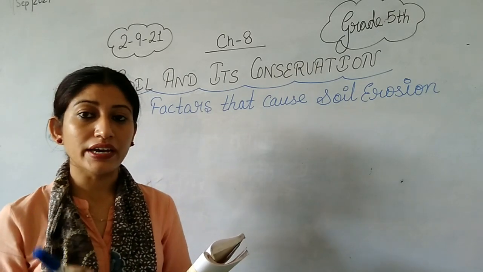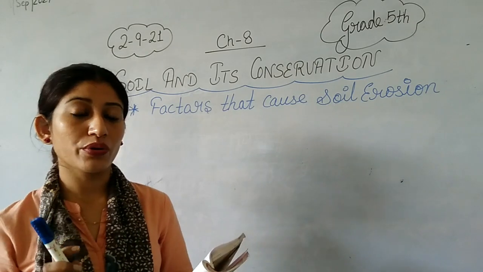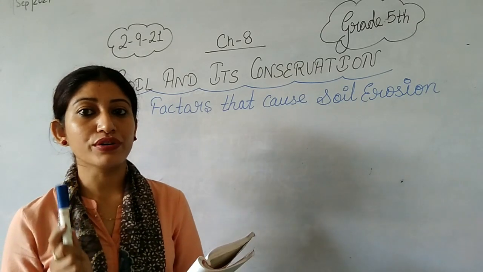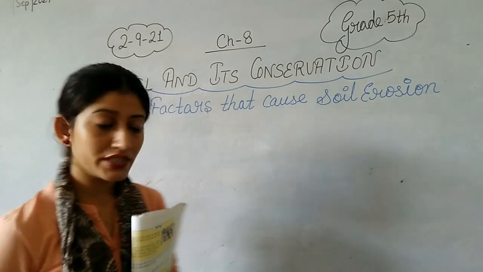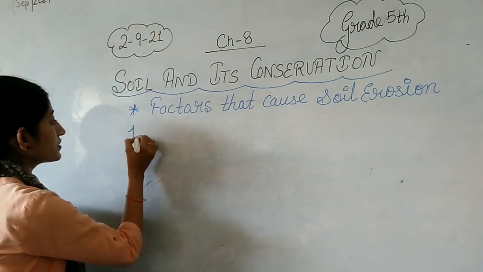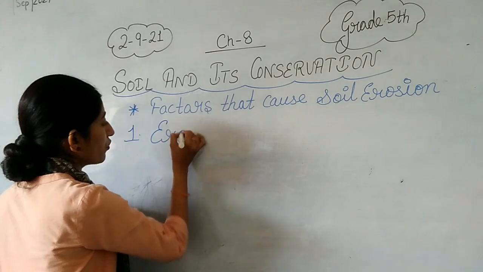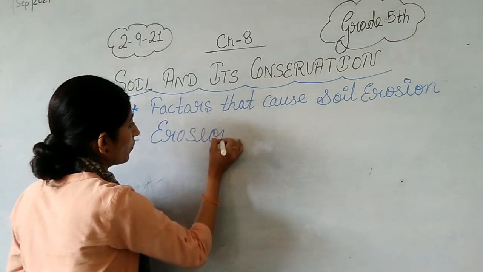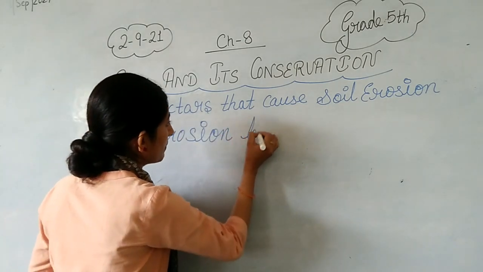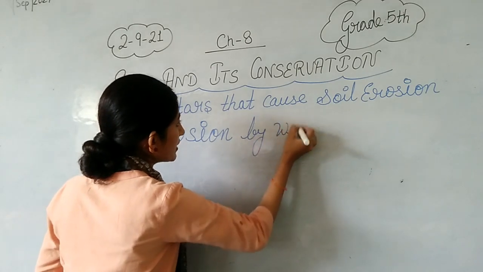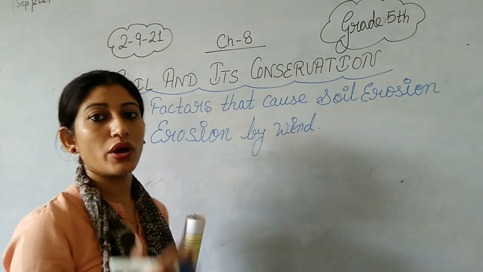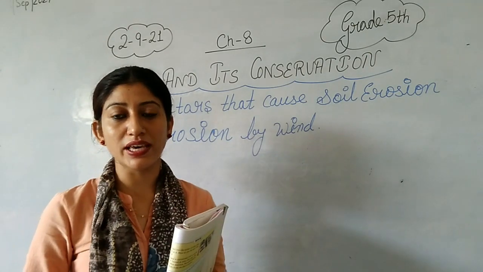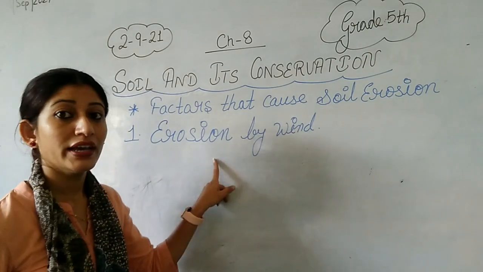So students, in the factors that cause soil erosion, the first factor that we are going to discuss is erosion by wind. E-R-O-S-I-O-N. Erosion by wind means how wind causes soil erosion. This we are going to see under this point.